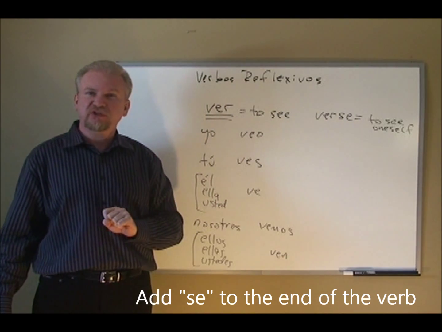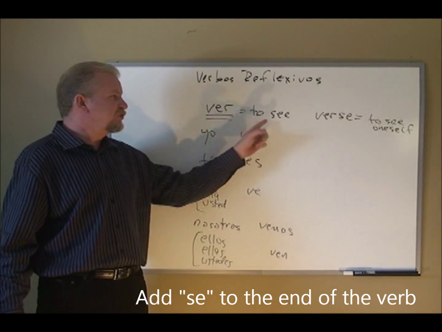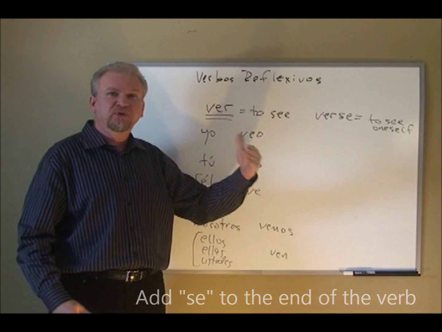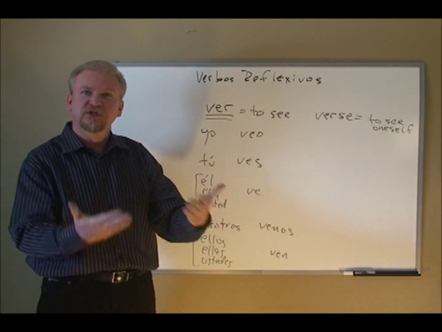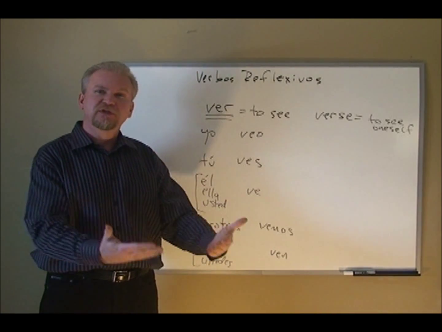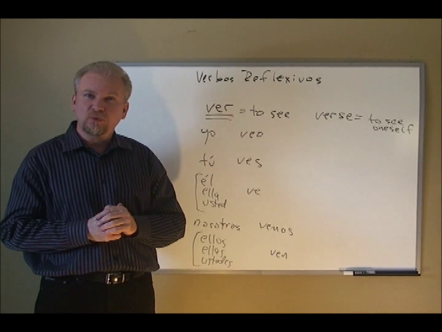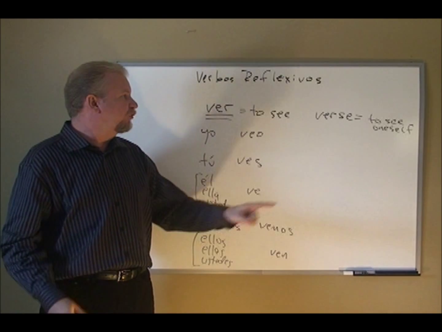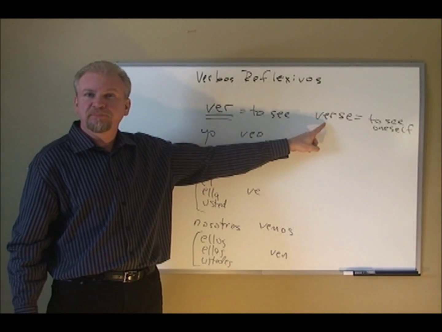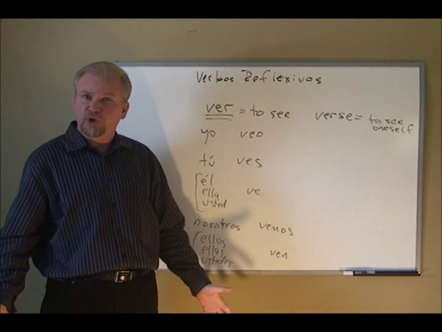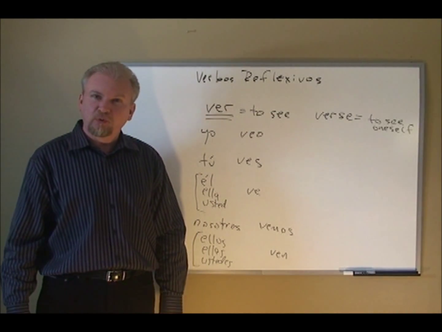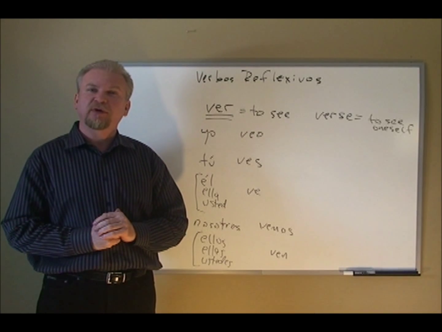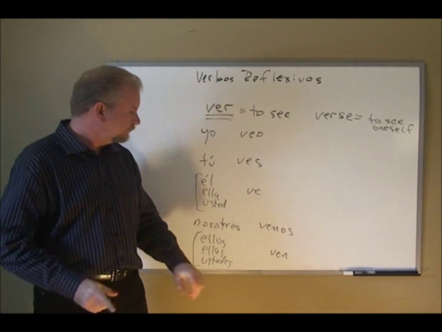Verse is a reflexive verb. Ver is just to see, verse, to see oneself. When you look at a mirror, you look in the water, you see your reflection. Something is looking back at you. The reflexive verb is made up of two parts. Ver, the regular part, the verb, and se, which is the reflexive pronoun. That's what we're going to talk about now for the next few minutes.